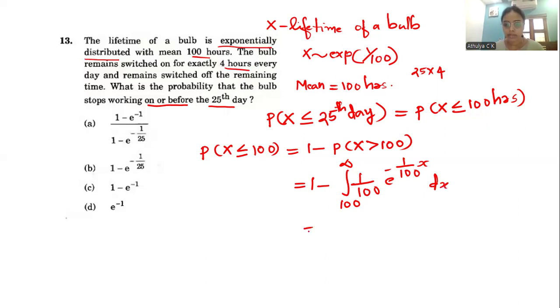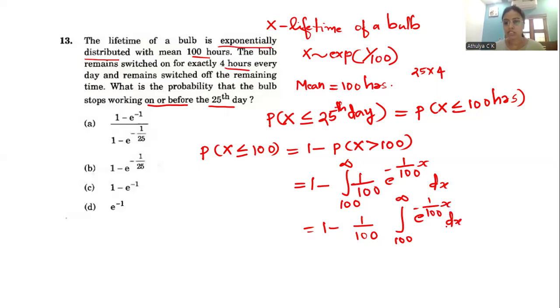The 1 by 100 can be taken outside the integral.